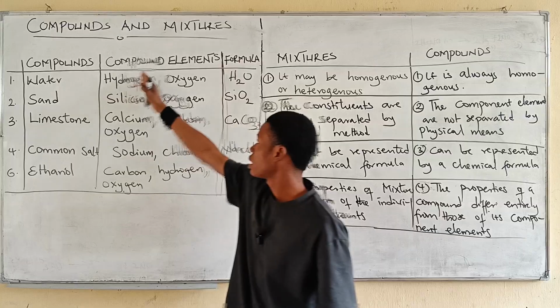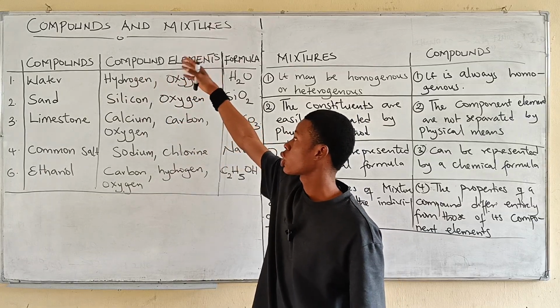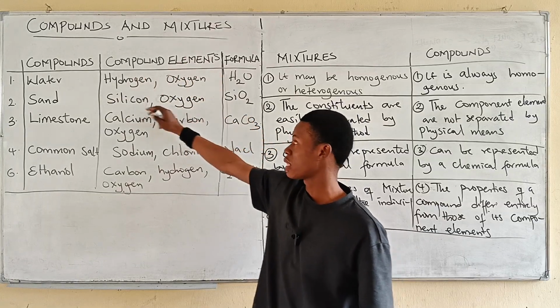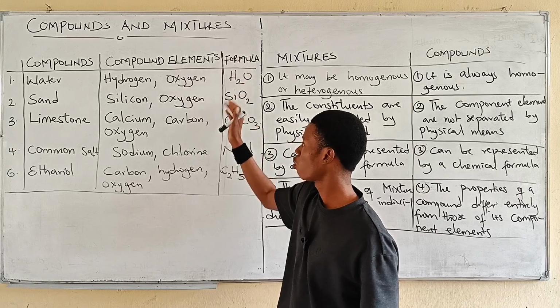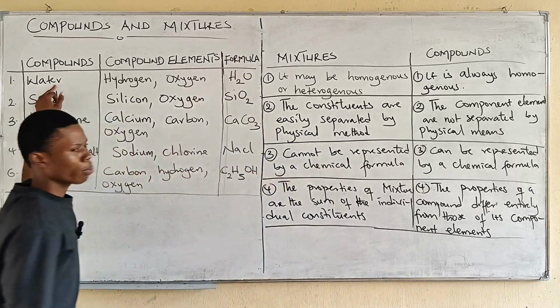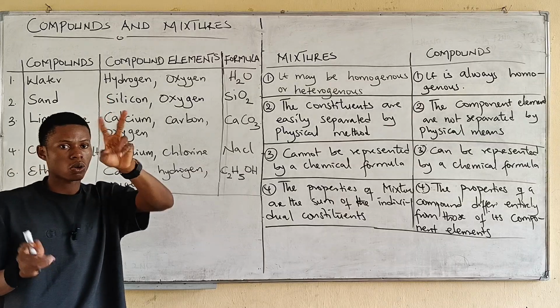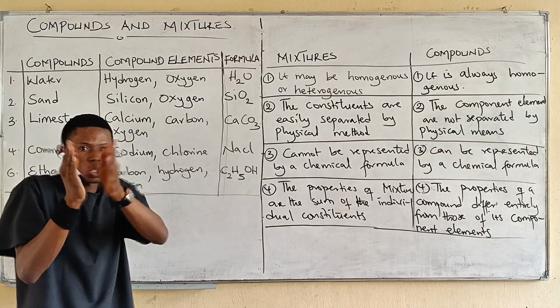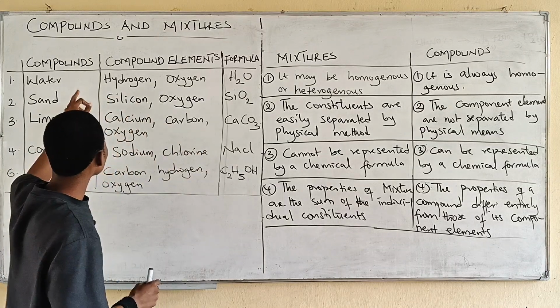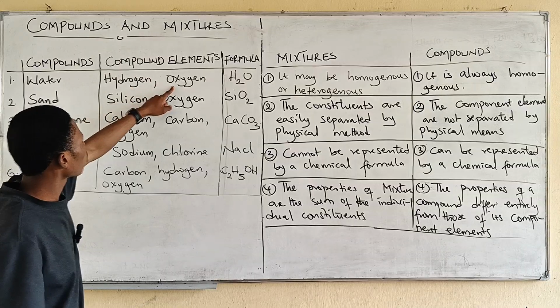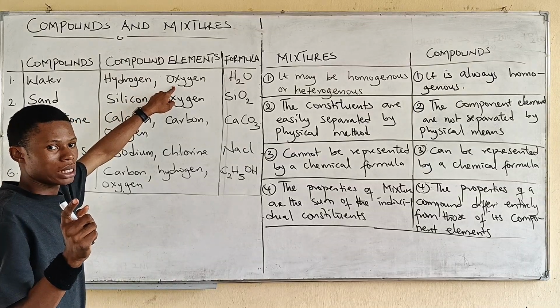These are compounds. These are the constituent elements, the elements that make up the compound, and this is the formula. Now, water is a compound. Water is not an element because water contains two elements combined. Remember, a compound has two or more elements combined. Now, water has hydrogen and oxygen chemically combined.